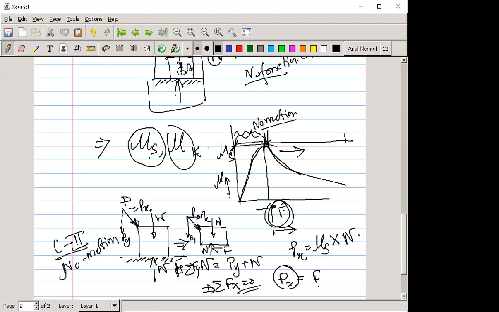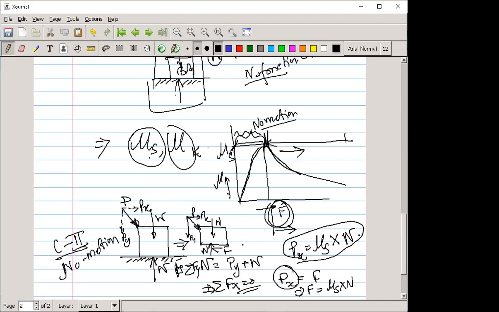So for this case we can write Px is equal to mu s into N, when it is a no motion condition. So we can write, instead of Px, F is equal to mu s into N. So what should be the case?